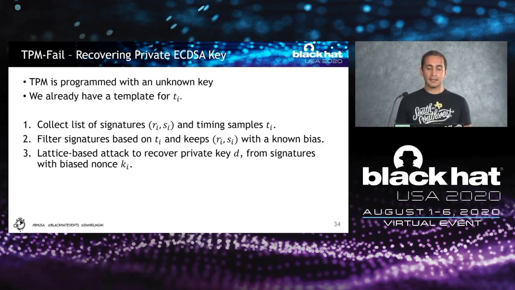In this systematic attack, we assume the TPM is programmed with an unknown private key. We collect a list of signatures using this TPM device, along with their timing, and we use the timing to filter the signatures into a group that has some bias. For instance, we know that all the signatures generated in less than X cycles are supposed to have, for instance, 8 bits short nonces. When we have those biases, we can use a lattice-based attack, and using this attack, we can recover the private key.